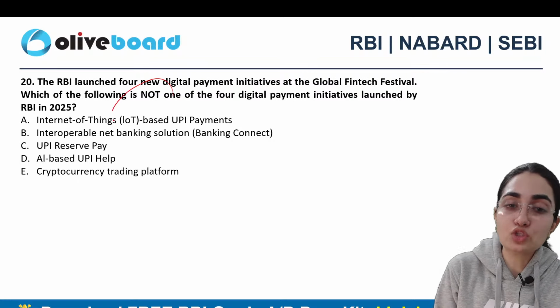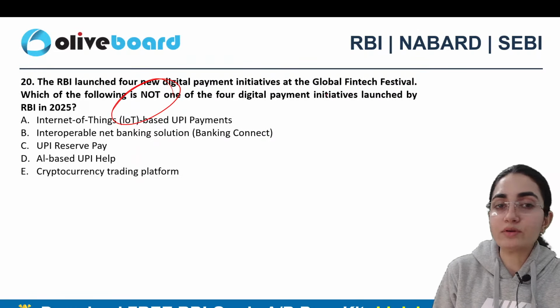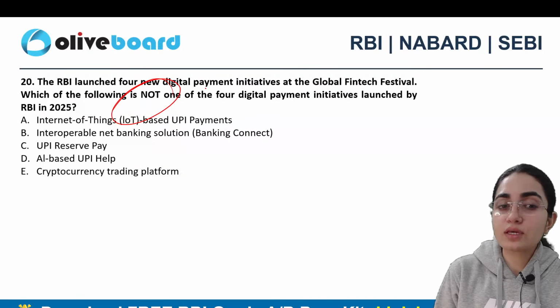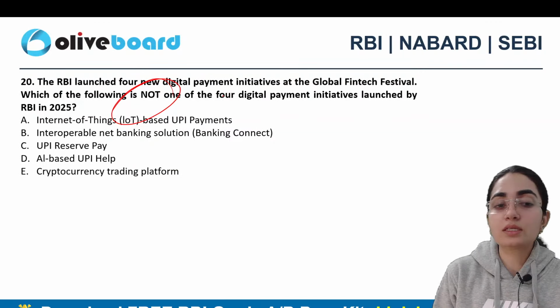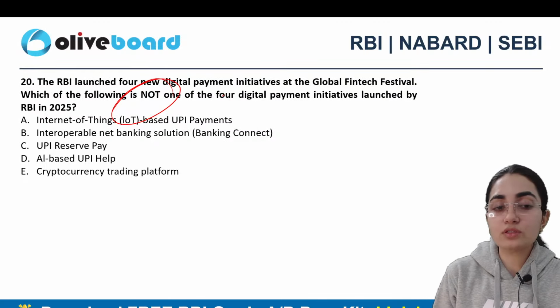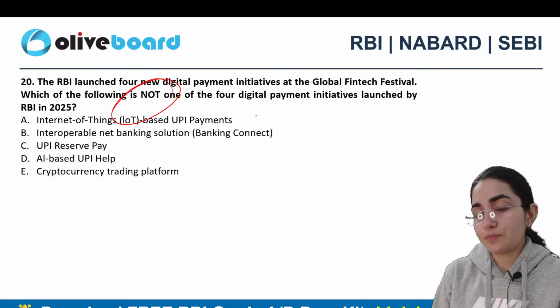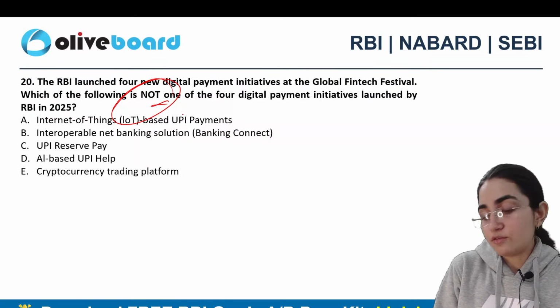Last question says the RBI launched 4 new digital payment initiatives at a global fintech festival. Which of the following is not one of the 4 digital payment initiatives that has been launched by RBI in recent years? Is it Internet of Things based UPI payments? Is it interoperable net banking solutions here? Is it UPI Reserve Pay? Is it AI based UPI help or cryptocurrency trading platform? Which one is not part of it?